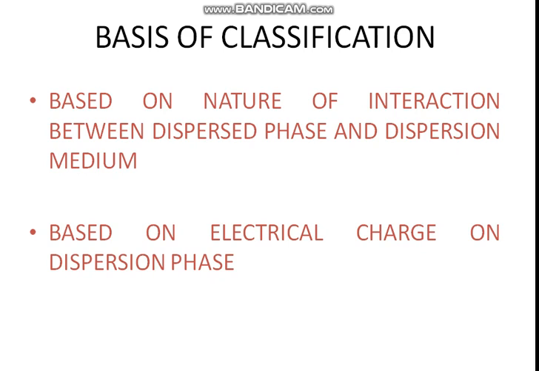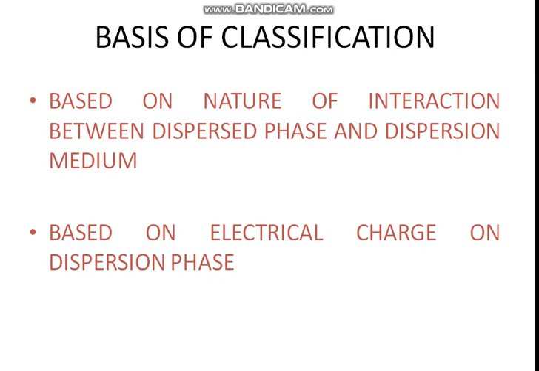If the interaction between these two phases is null, almost zero, then it is not possible to make any colloidal system, but the interaction affinity may be high or low. If the interaction is high, they will be categorized in one category. If the interaction or the miscibility of these two substances is less, then they lie in a different category.